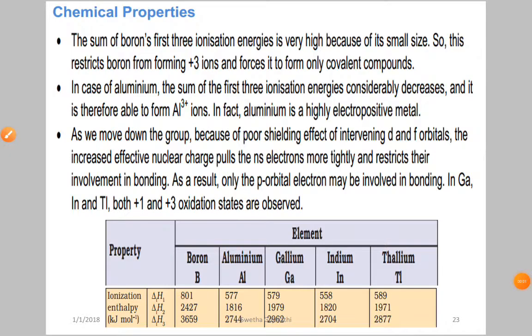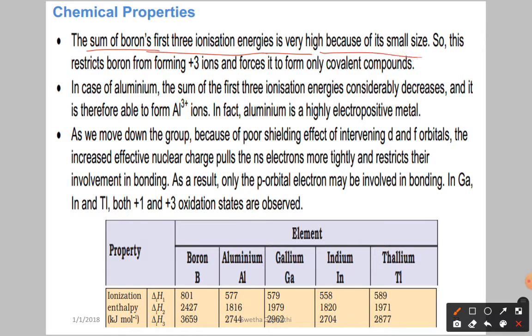Hello students, now let us discuss the chemical properties of group 13 elements. In the last video we came to know the physical properties. Now if you see, the sum of boron's first three ionization energies is very high because of its small size. This restricts boron from forming +3 ions and forces it to form only covalent bonds.